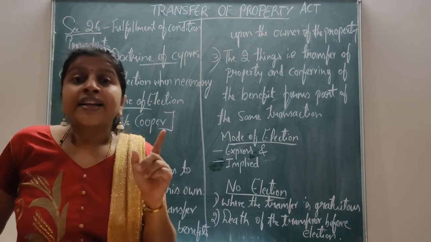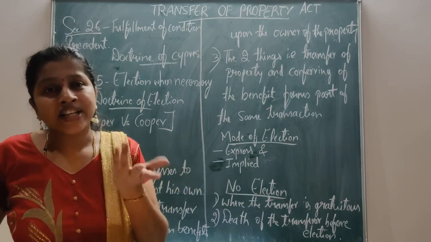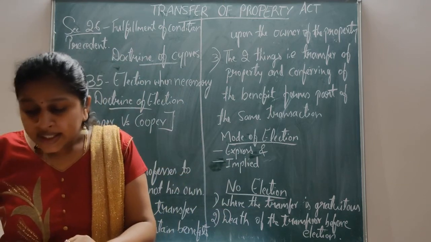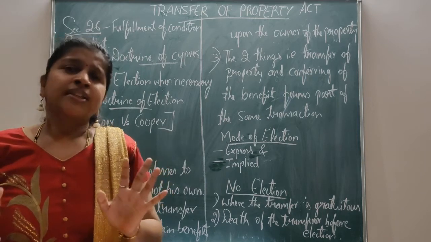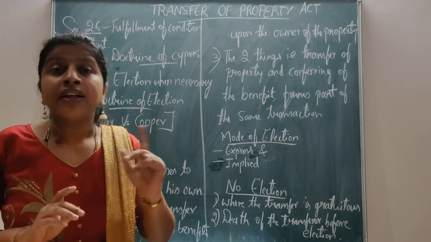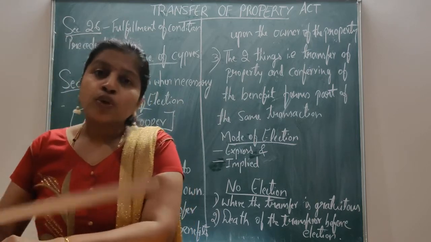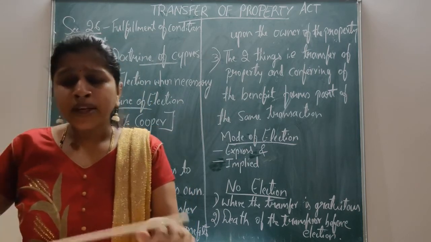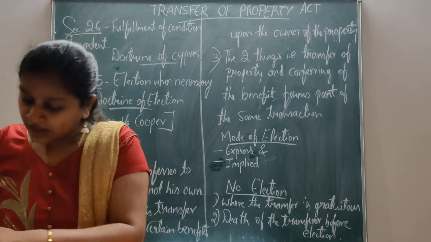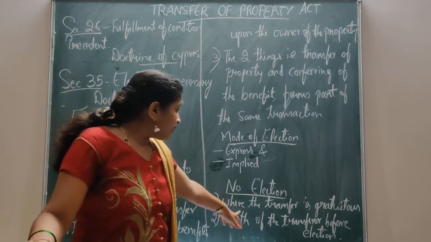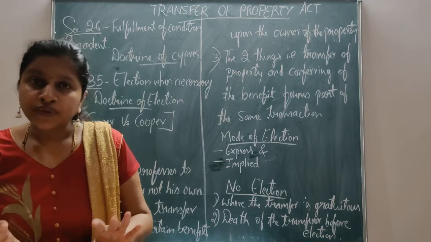It is a gratuitous transfer, that is, without consideration. Here, the son is the transferee and need not make any election. The son can keep quiet without making the election. Where the transfer is gratuitous, there is no need of making an election by the owner of the property.